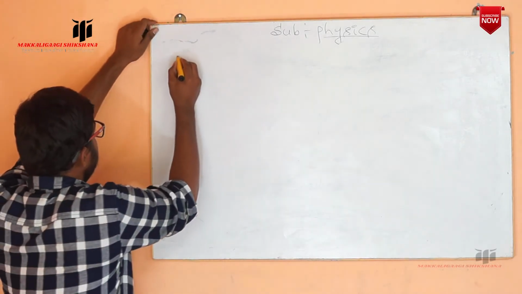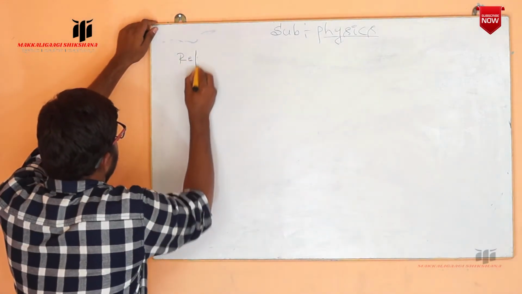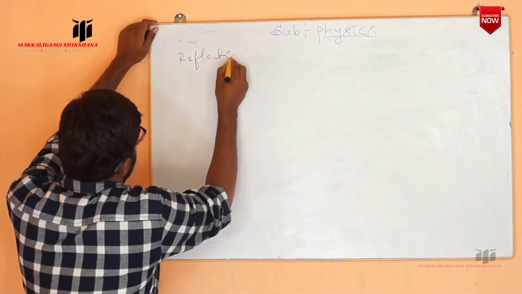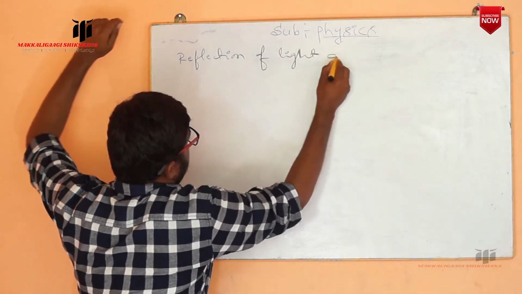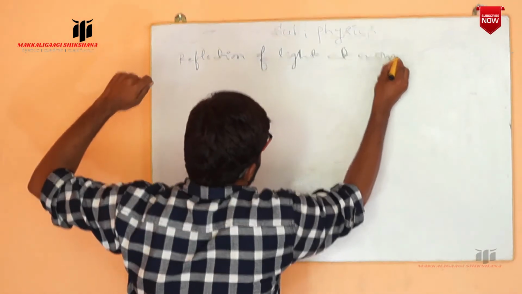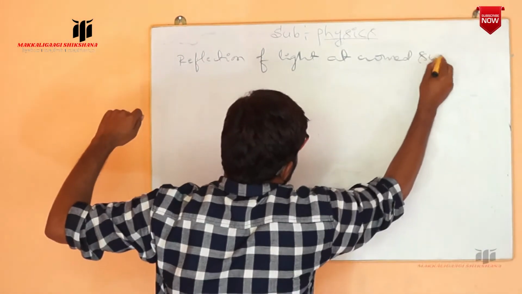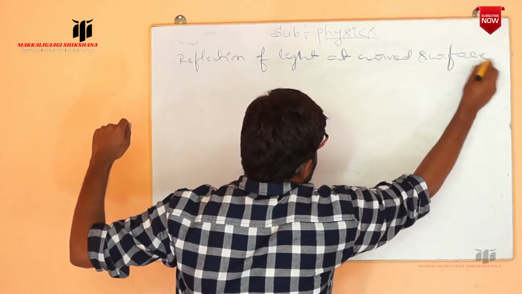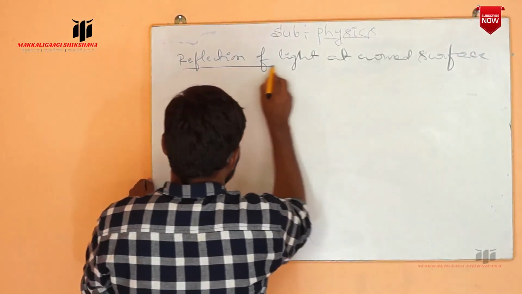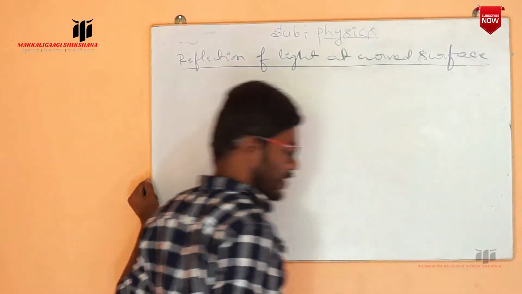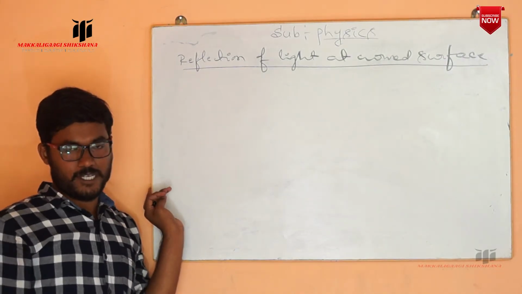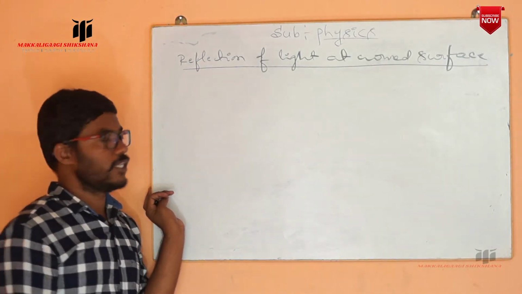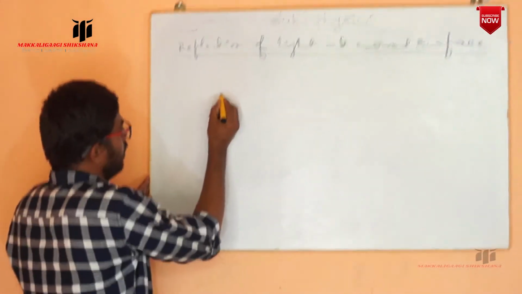Now observe carefully the reflection of light at curved surfaces. How have you taken these curved surfaces? All of you know the sphere. Now I am taking one sphere.